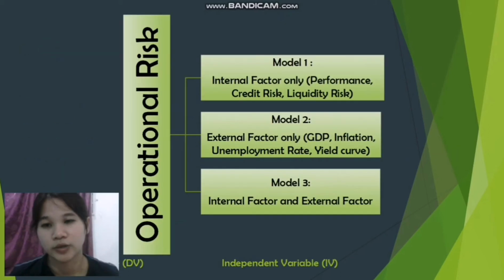So we can see that operational risk is the dependent variable, and the independent variables consist of internal factors and external factors. Model 1 is to review the impact of internal factors on operational risk, and Model 2 is to see the impact of external factors on operational risk. Model 3 is to see the internal and external factors on operational risk.